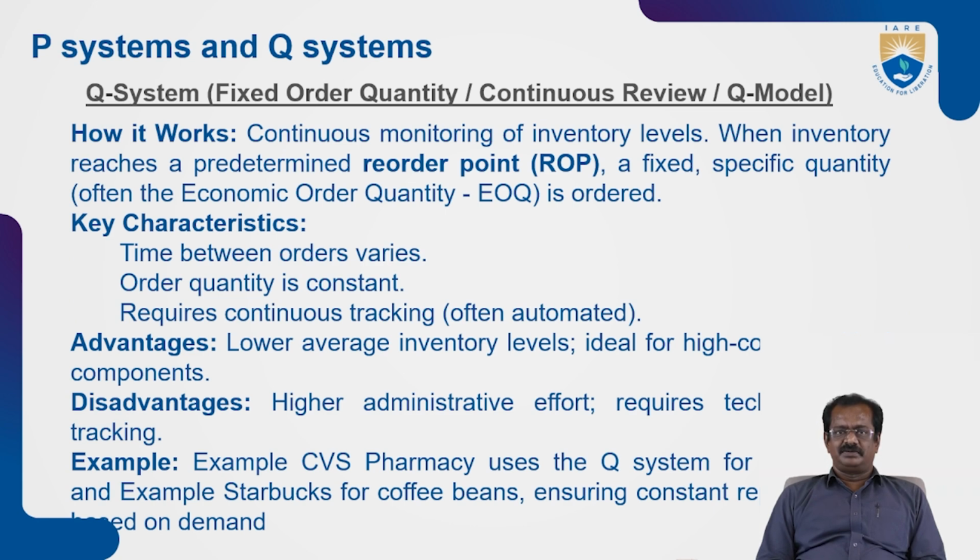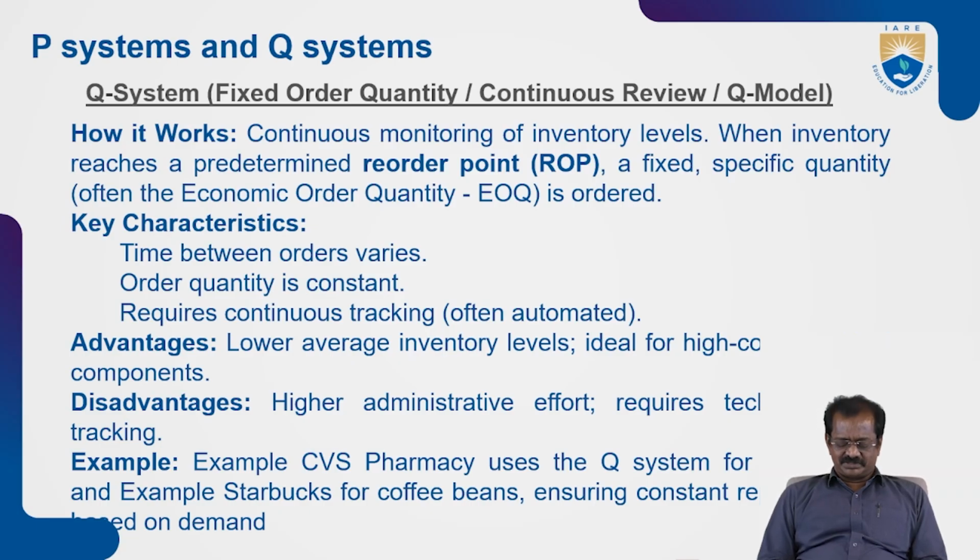Time between orders varies because the consumption might vary based on the demand and the requirement. It always depends upon the buffer stock of the raw material. The order quantity is always the same, but once the stock falls below the buffer stock, the order is placed again.